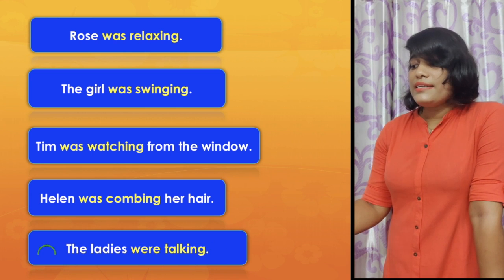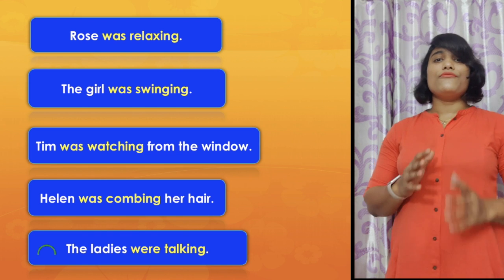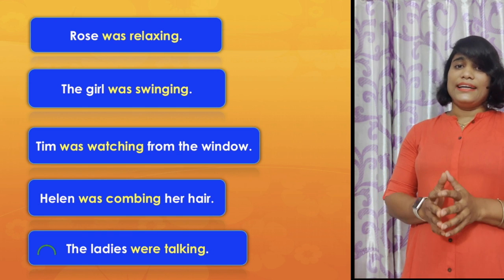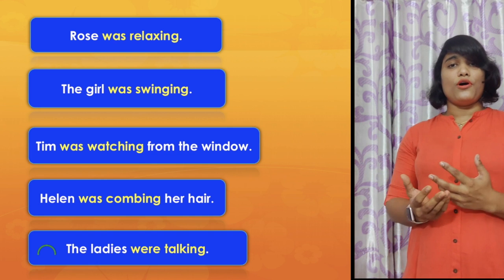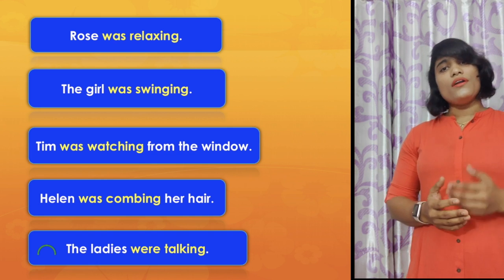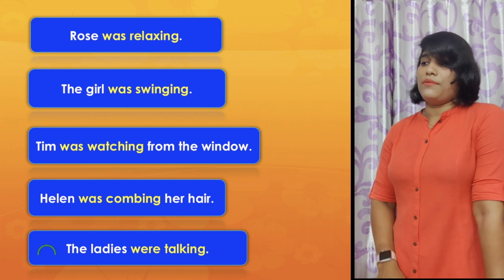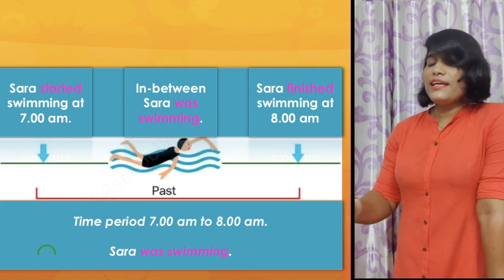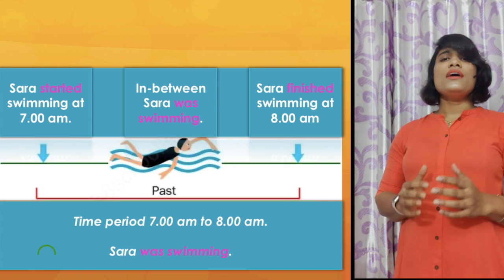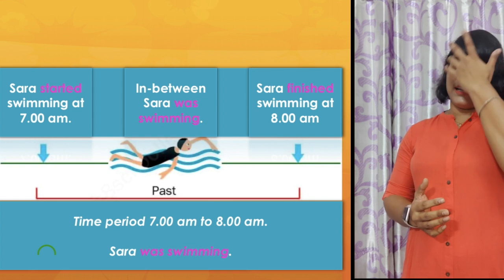And the ladies were talking. Here you find one thing is common: the be verb is used in its past form, either was or were, and the main verb is used with the ing form. Now let us discuss it elaborately.